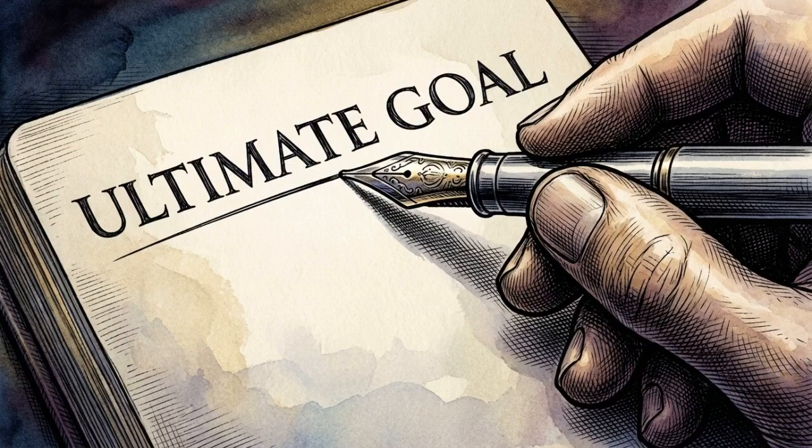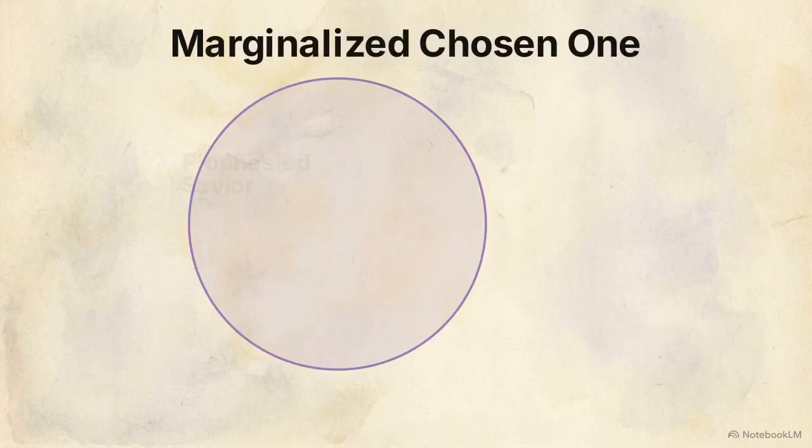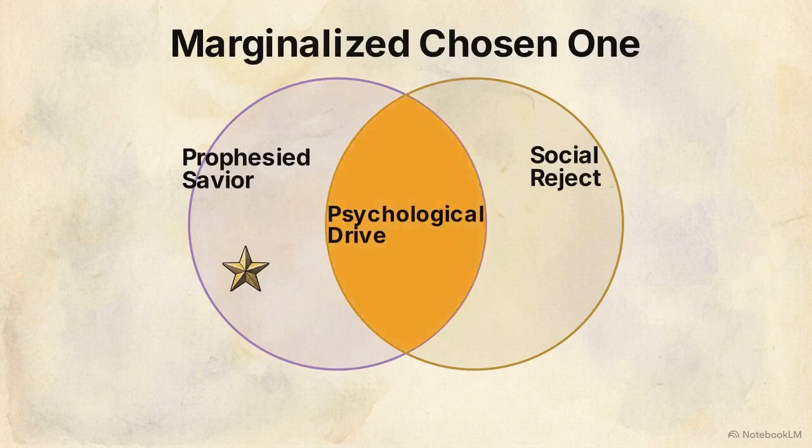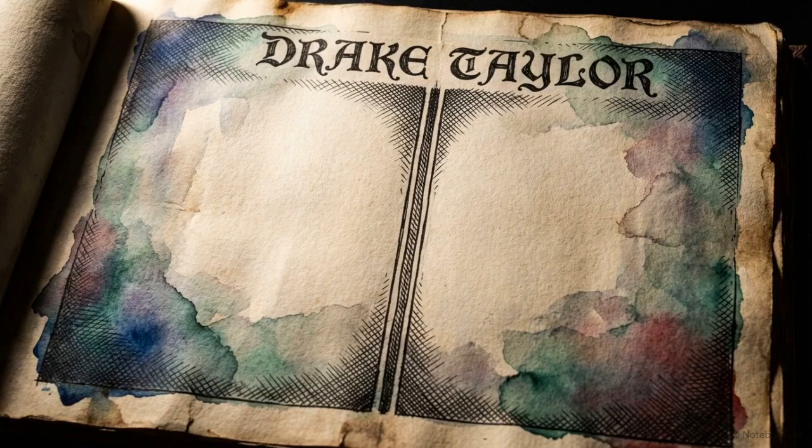Start by defining your hero's cosmic role, or their destiny. This Venn diagram shows the classic chosen one on the left and the outsider on the right. In the overlap, you define the hero's psychological drive based directly on their marginalized status. Let's look at the character sheet for Drake Taylor from the Annals of an Angel as a case study.